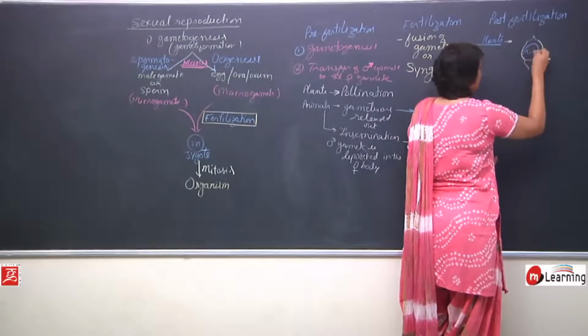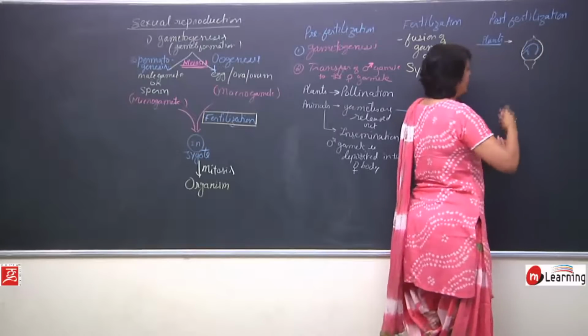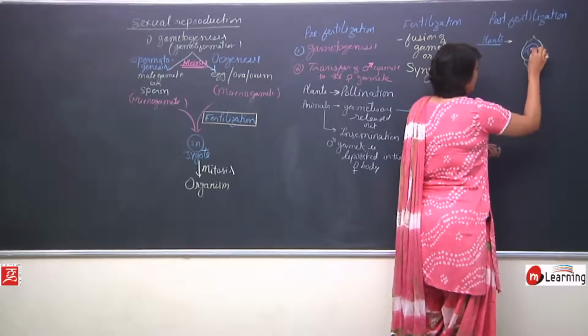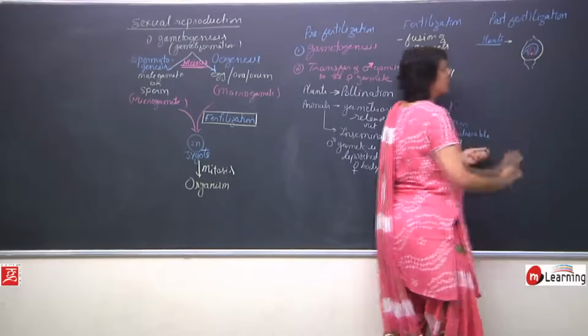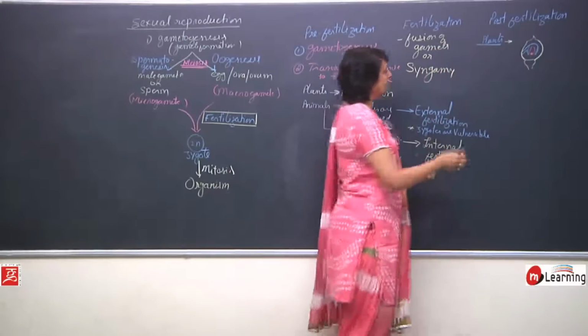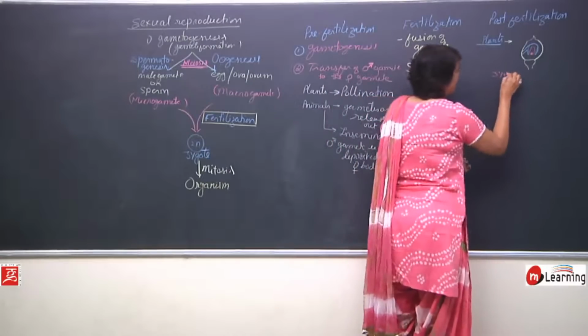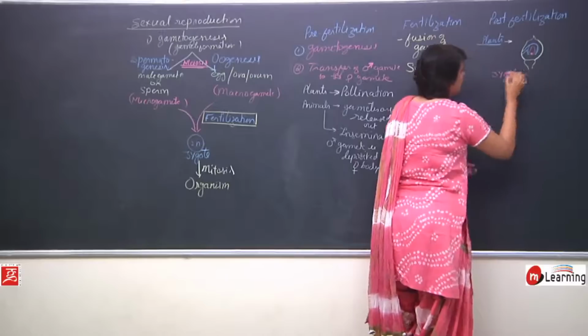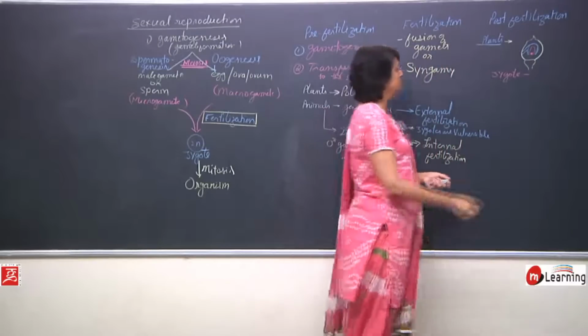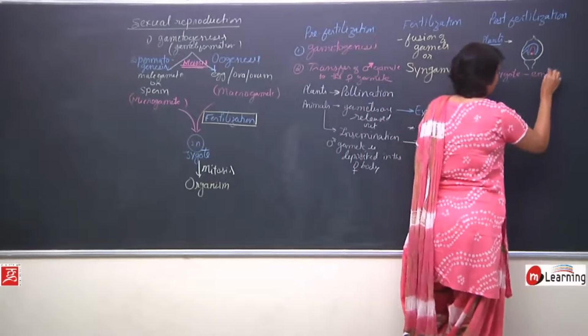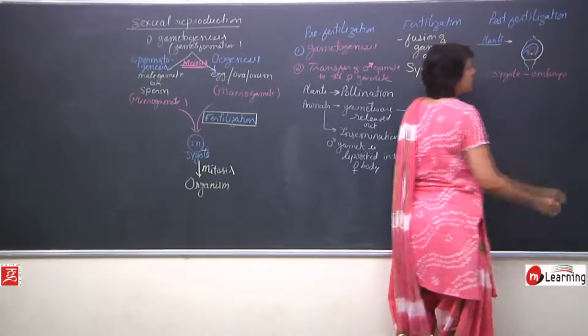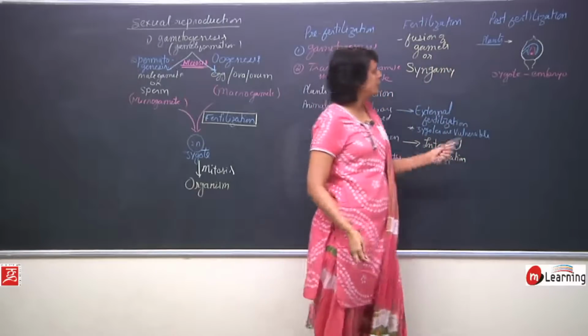In this case, we are just drawing one, and in the ovule here is the zygote formed. Now this zygote will form the embryo. All these things are going to happen after fertilization.